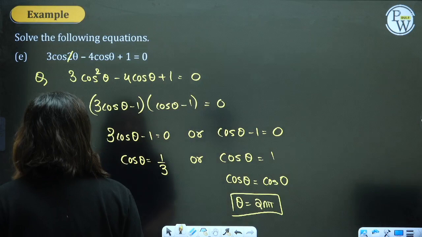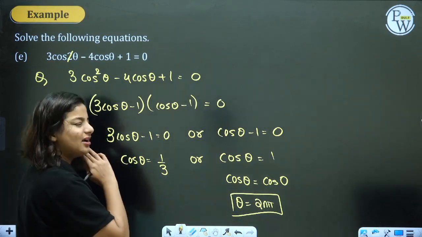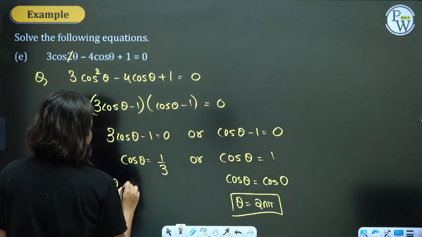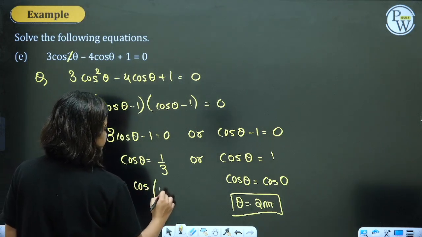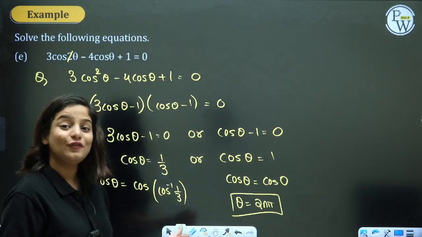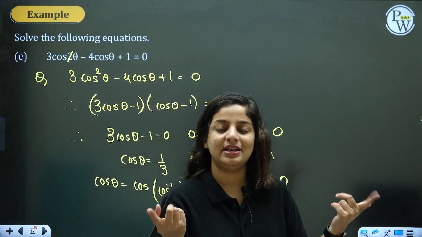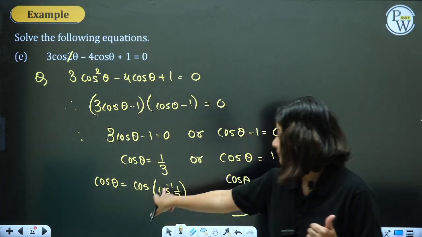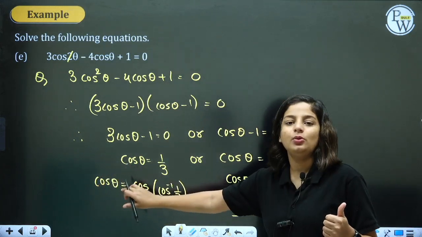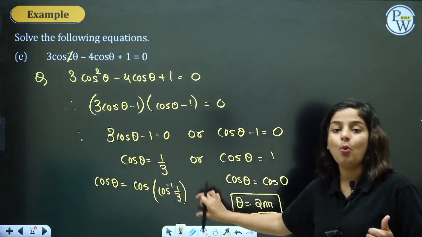Next part, cos theta equal to 1 by 3. How do I solve this? Cos theta is equal to 1 by 3. Can I write it like this? Cos of cos inverse 1 by 3. Just check. Cos of cos inverse, because cos inverse will get cancelled and will get 1 by 3. Why am I doing this? So that we can compare with the formula cos theta equal to cos alpha.